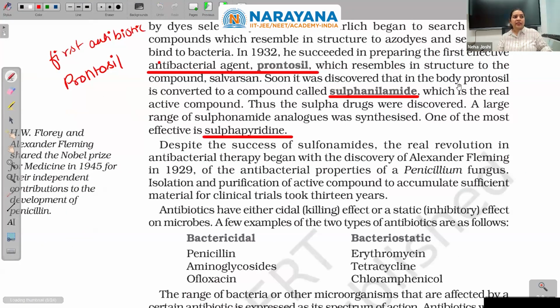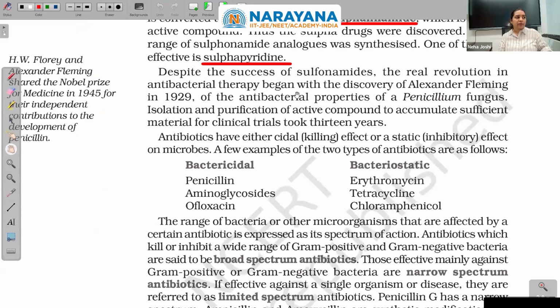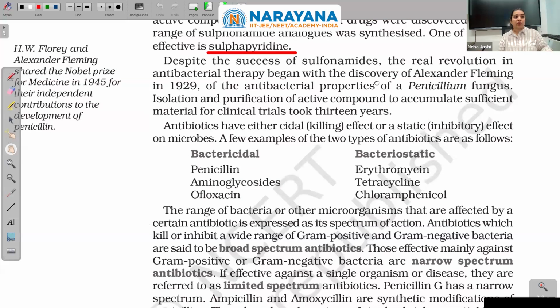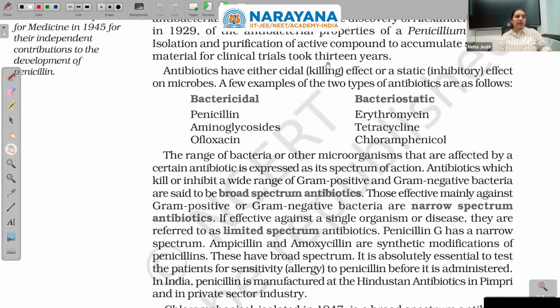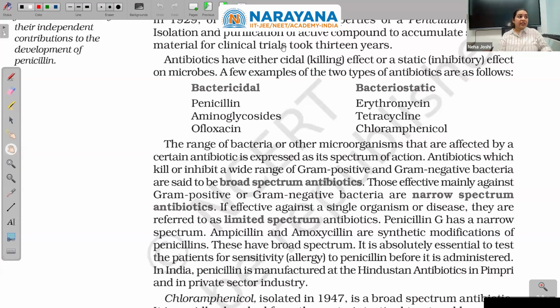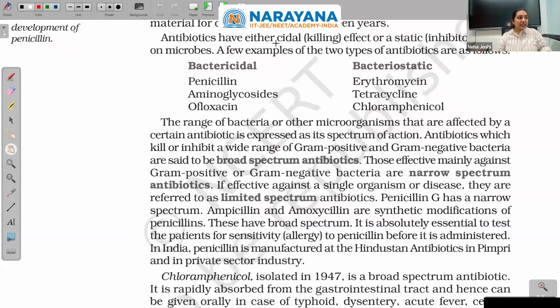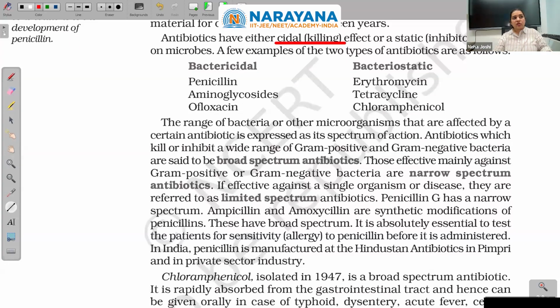Despite the success of sulfonamides, the real revolution in antibacterial therapy began with the discovery by Alexander Fleming in 1929 of the antibacterial properties of the penicillin fungus. Isolation and purification of the active compounds to accumulate sufficient material for clinical trials took 13 years. Antibiotics have either a cidal, that is, a killing effect, or a static, inhibitory effect. They will either kill the entire bacteria colony or they will have some inhibitory effect, so that the bacteria will be less effective.